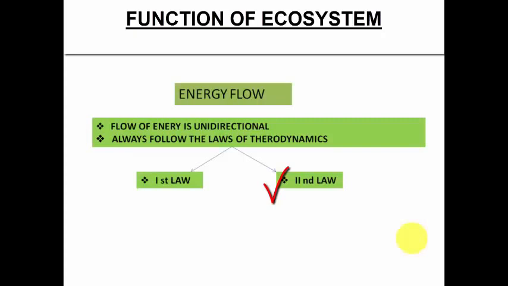Now the second law says that no energy transformation takes place spontaneously unless the energy is degraded. The change of energy from one form to another takes place in such a way that a part of the energy is dissipated in the form of heat, and the energy flows from the higher to the lower level. The second law says that it will never happen that 100% of the energy gets transferred from the plant to the rabbit. Some amount of energy is lost in the form of heat energy. So whenever there is any energy flow, it will satisfy both laws of thermodynamics. This is very, very important.